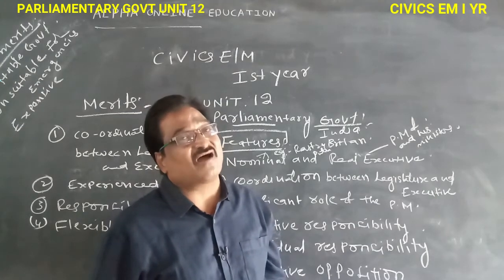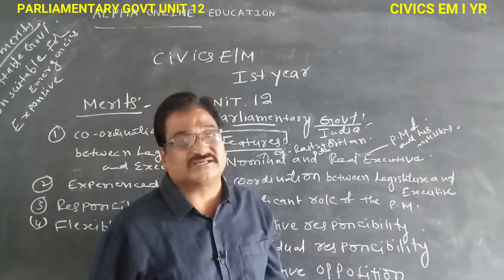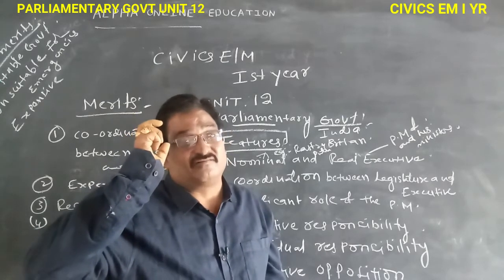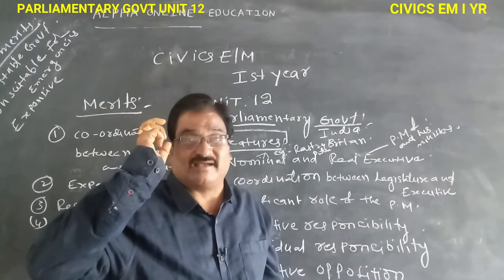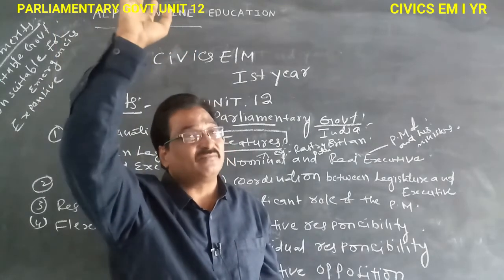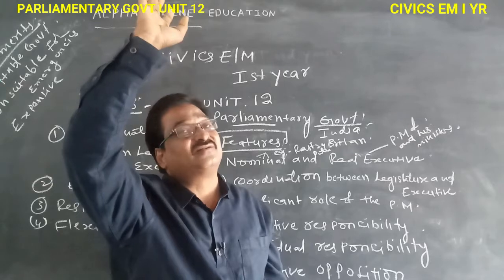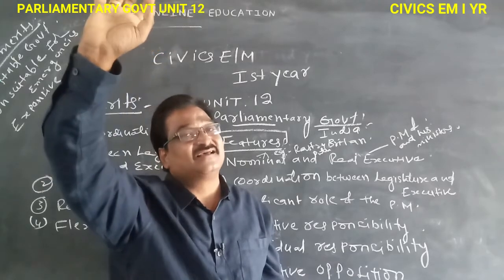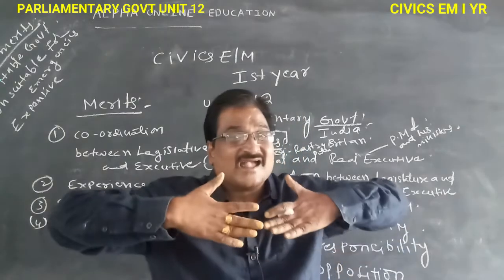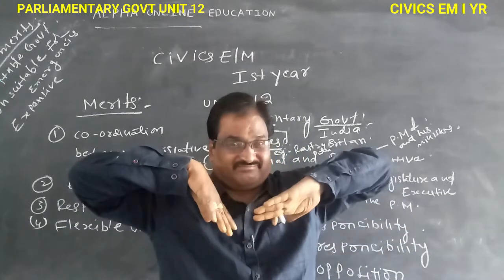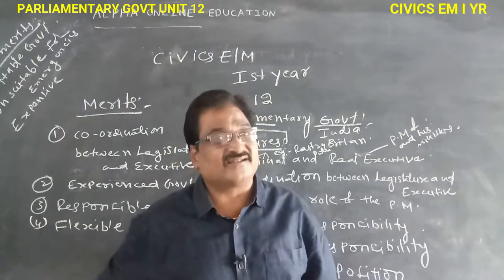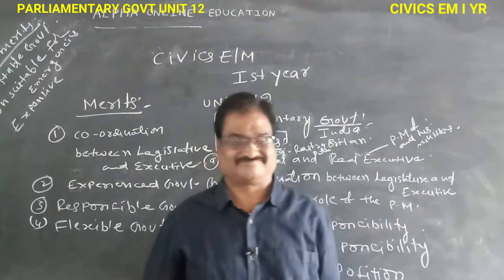Here, one for all. If any minister of the Prime Minister's cabinet takes wrong decisions, the total decision is of the Prime Minister and his ministers.